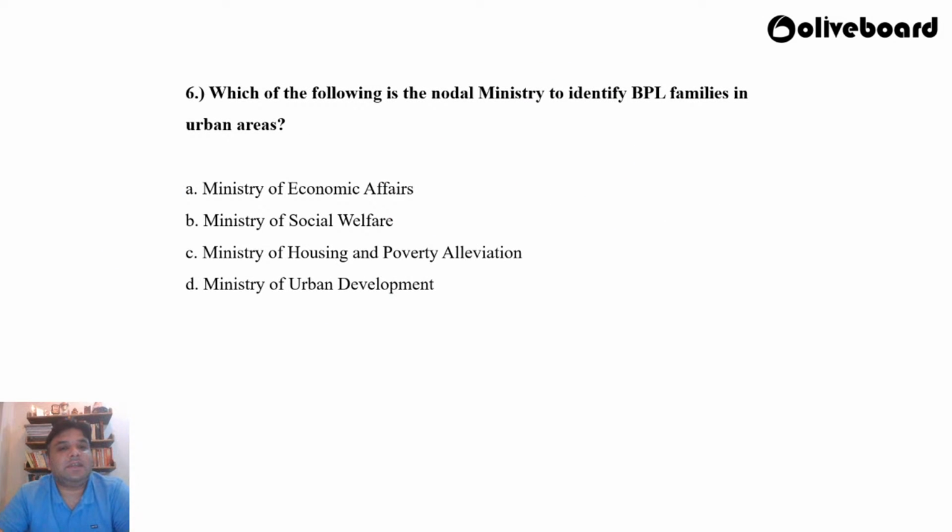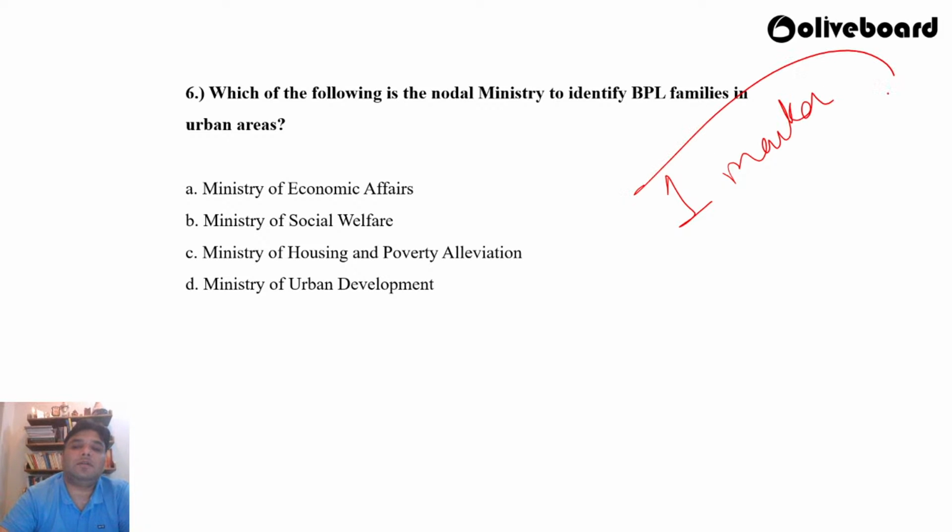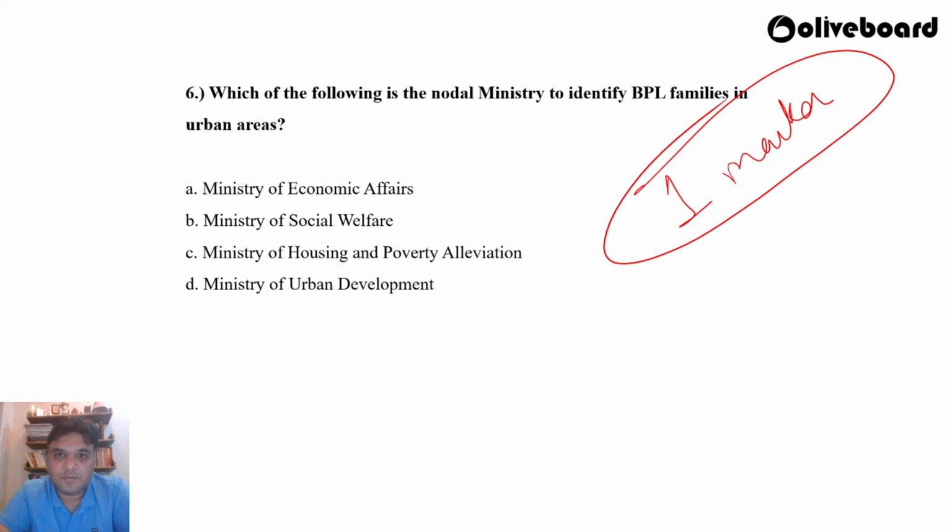Question number 6: which of the following is the nodal ministry to identify below poverty line families in urban areas? This could be asked as a one marker, either in phase 1 or even in phase 2. Which of the following is the nodal ministry to identify BPL families in urban areas?